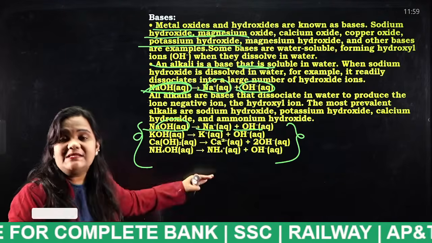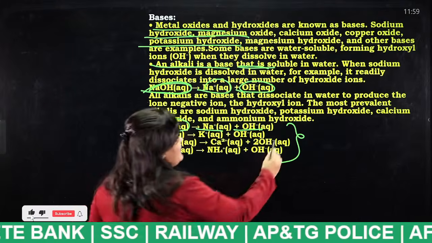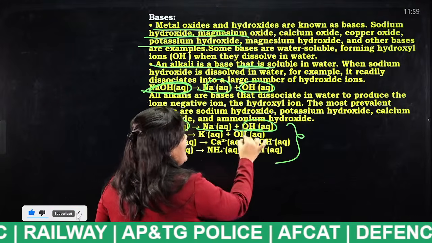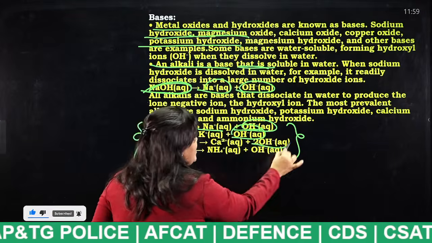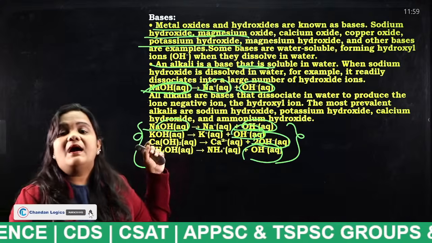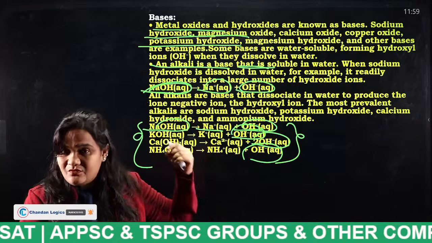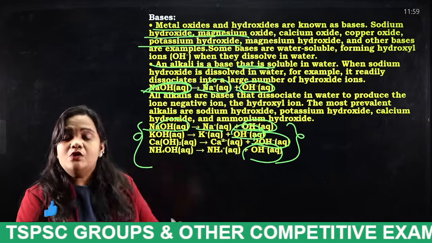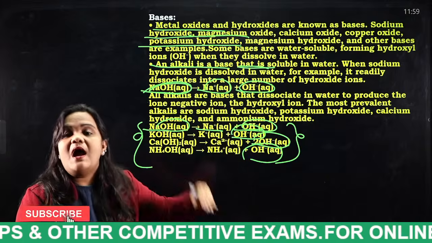If you look at these equations, at the end of each equation, what are you observing? Hydroxide ion, hydroxide ion, hydroxide ion, hydroxide ion. So when alkalis dissolve in water, they finally give us hydroxide ions.